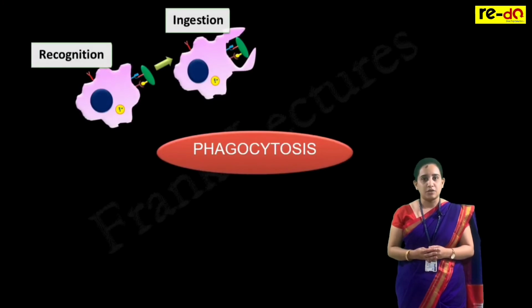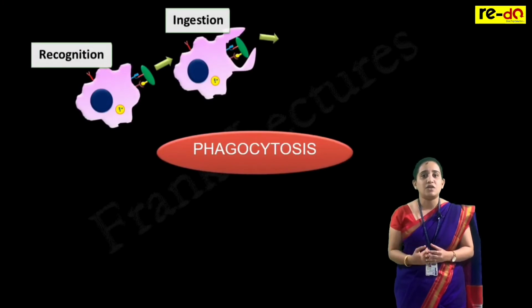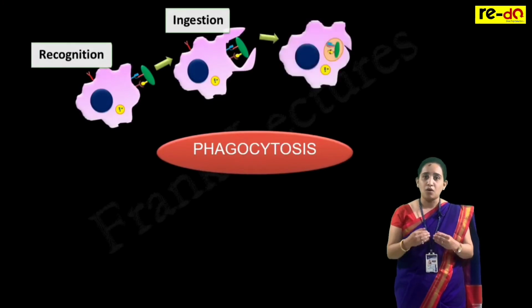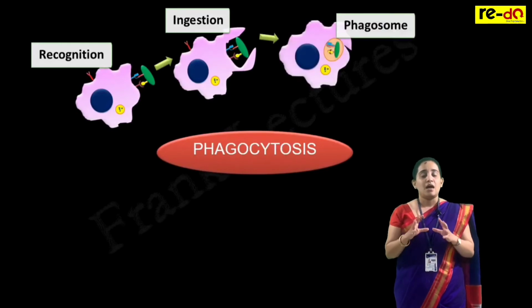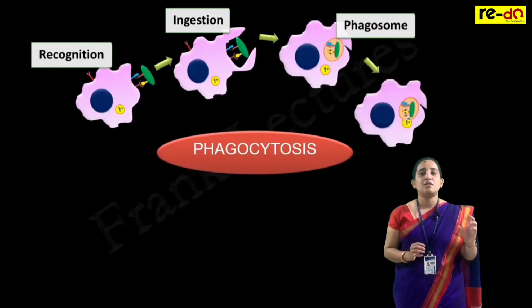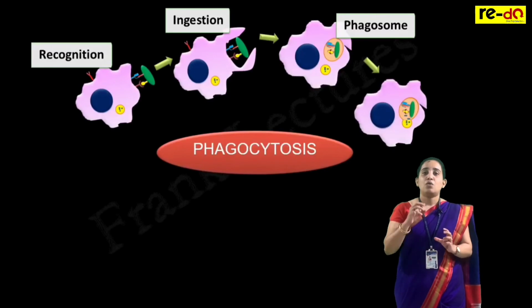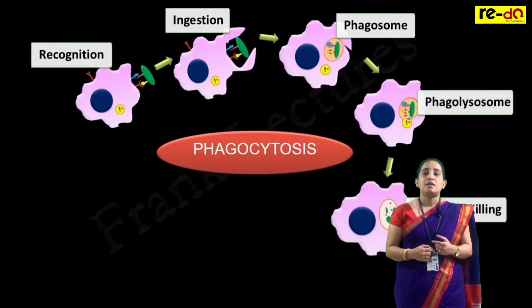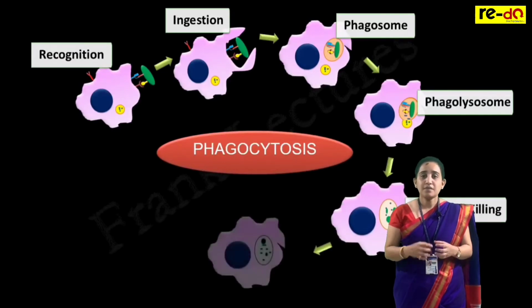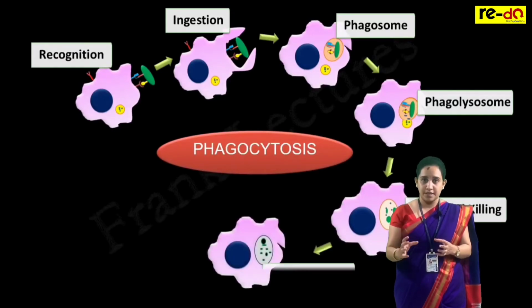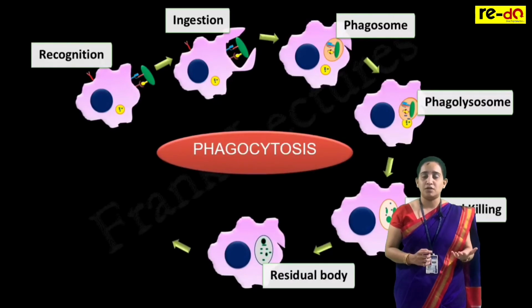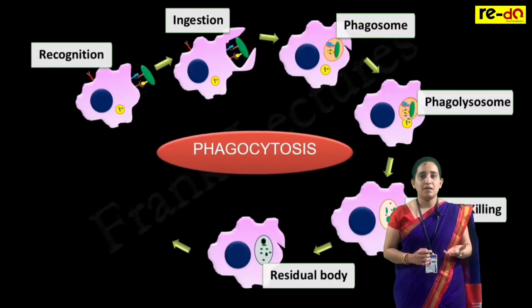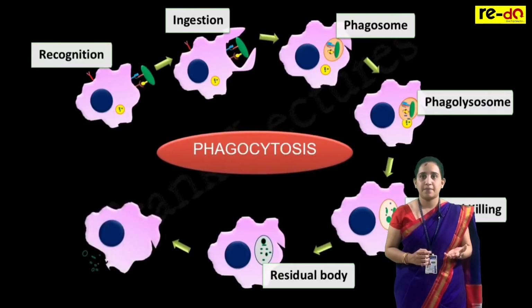So what do you mean by phagocytosis? Whenever there is an entry of a foreign particle or pathogen, they recognize these foreign particles, go to them, bind to that foreign particle and engulf it. This process of showing this response by the phagocytic cells, we call phagocytosis.